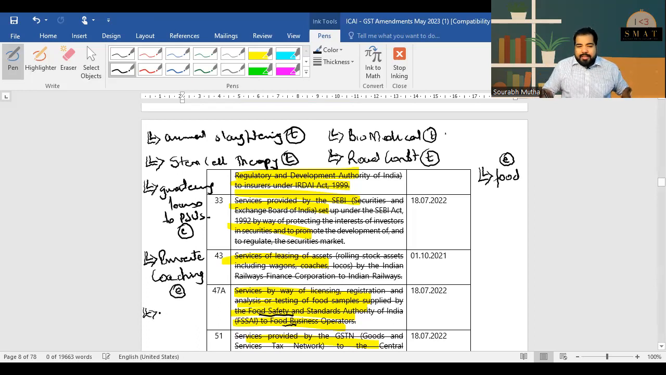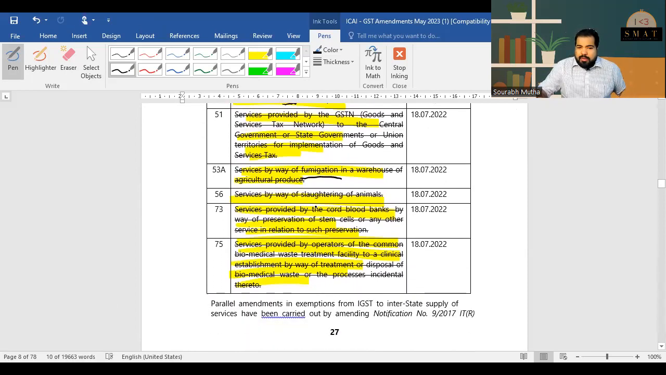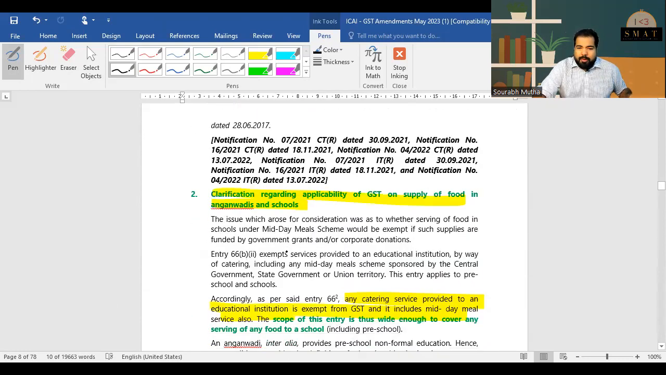And you should know, guys, if you like to go on long drives, and there are tolls on the highway, those tolls are also exempt. So just recapping, tolls, private coaching giving government education, guaranteeing loans to PSUs, and food in Anganwadis are exempt. Whereas biomedical waste, road construction, animal slaughtering, and stem cell therapy, these are now taxable. So just checking: slaughtering of animals, cord blood banks, stem cell therapy, biomedical waste treatment. These have now become taxable.